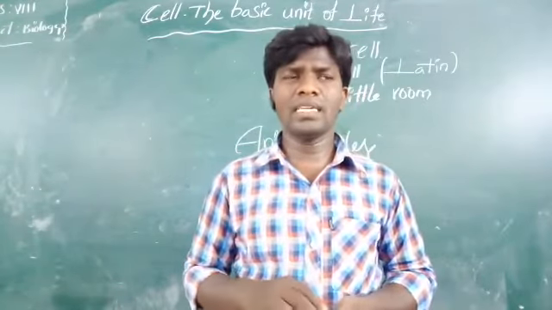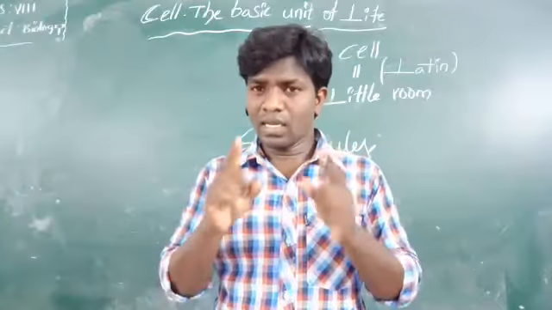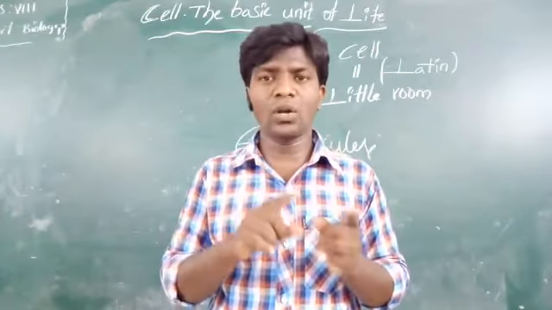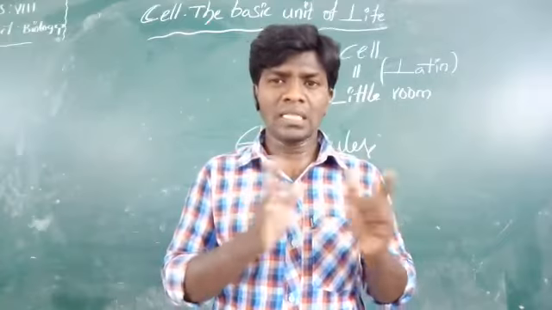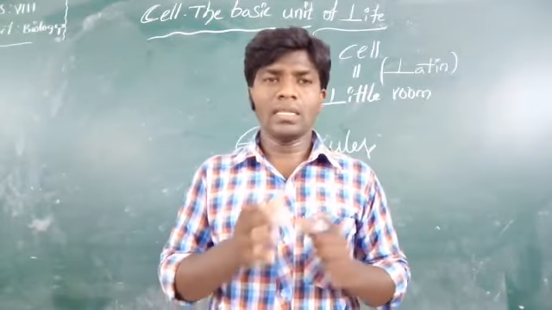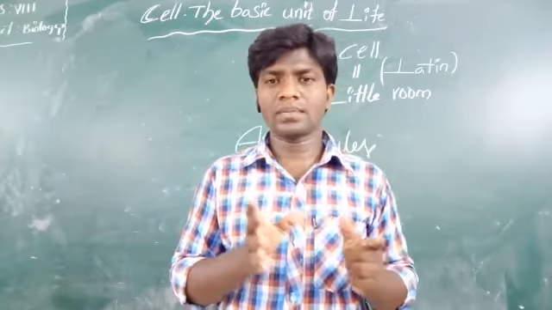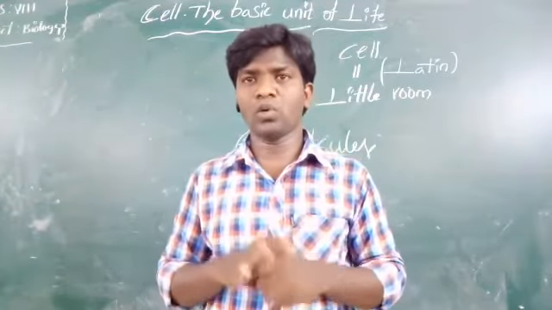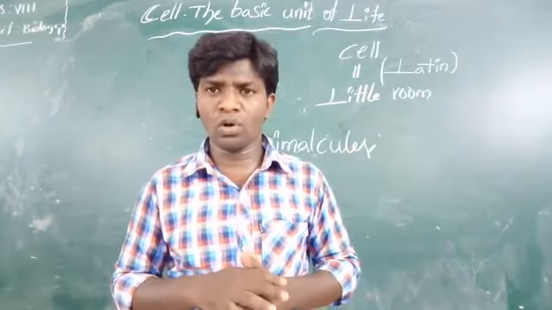Okay, and next, in the previous class I explained cell theory. The cell theory was proposed by Matthias Schleiden and Theodor Schwann. Schleiden was a German botanist and Schwann was a German zoologist.